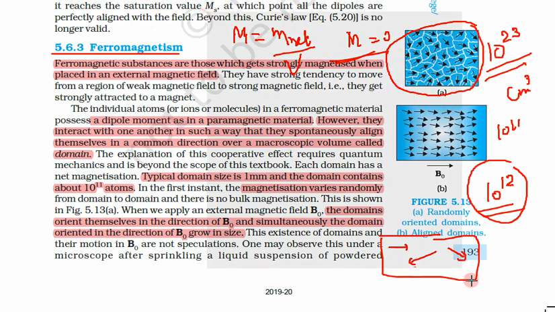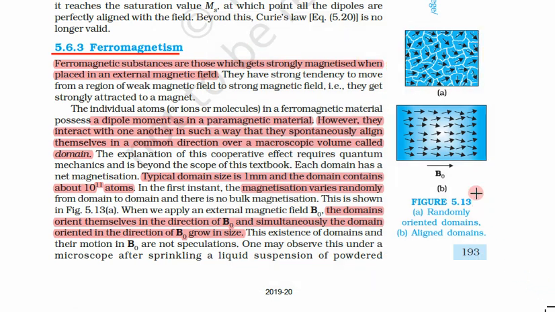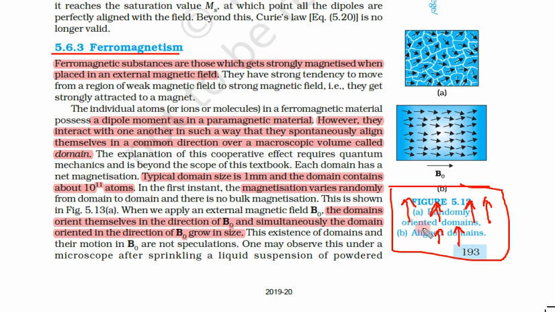You must understand the difference. Previously each and every electron was random. Now electrons have grouped into groups of 10 to the power 11, but there are still too many groups and the groups are random. The second thing is that if you see one domain, one electron is on this side, another is also on this side, and a third is on this side. So they also have a property to align in the same direction.